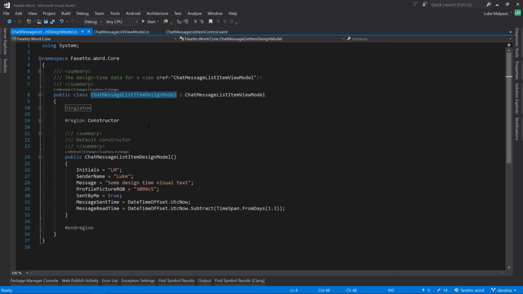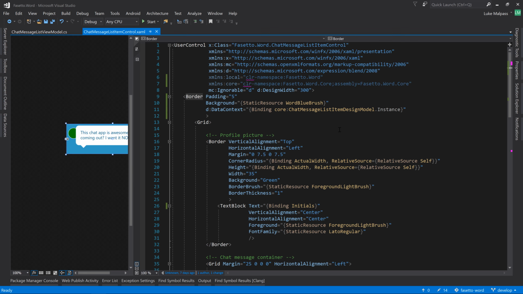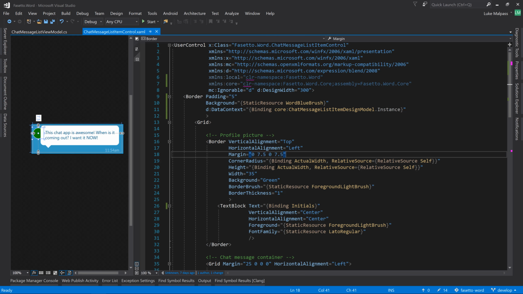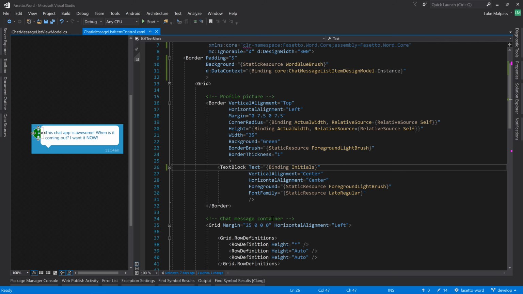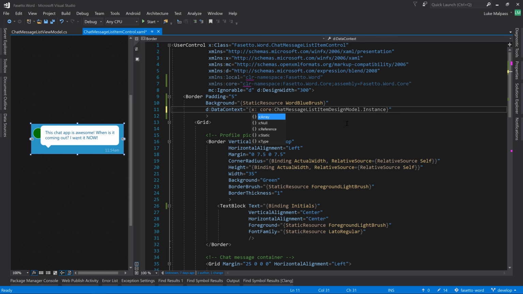So it is initials, it is this, it is the instance. Interesting. So that's not working. Oh, I know, I don't think it's binding. You're not binding to this, it's the actual instance, the static instance itself. It's x:static. There we go. And now it's appearing here.